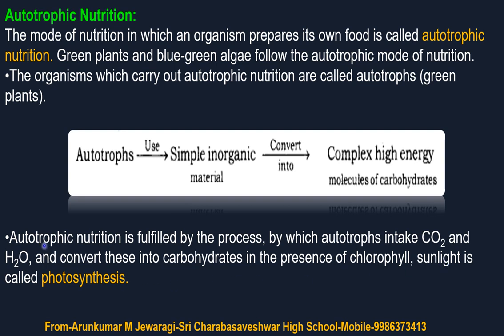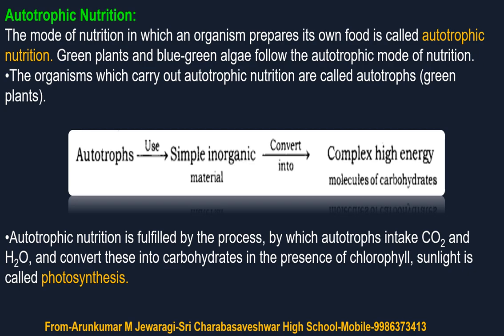Remember students, what is photosynthesis? Autotrophic nutrition is fulfilled by the process by which autotrophs take in carbon dioxide and water and convert these into carbohydrates in the presence of chlorophyll and sunlight. This is called photosynthesis, or we can also define photosynthesis in different ways.